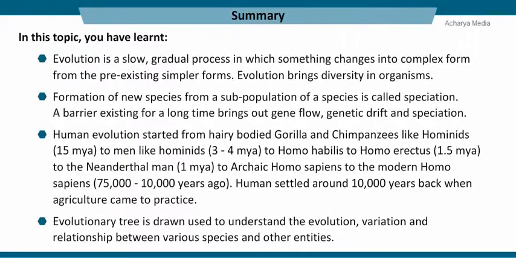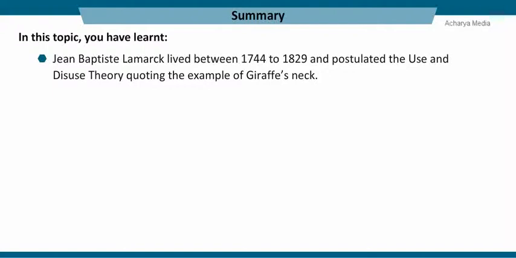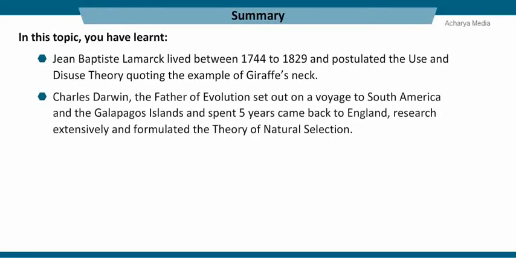Evolutionary tree is drawn to understand the evolution, variation and relationship between various species and other entities. Jean-Baptiste Lamarck lived between 1744 and 1829 and postulated the use and disuse theory, quoting the example of the giraffe's neck. Charles Darwin, the father of evolution, set out on a voyage to South America and the Galapagos Islands and spent 5 years, came back to England, researched extensively and formulated the theory of natural selection.